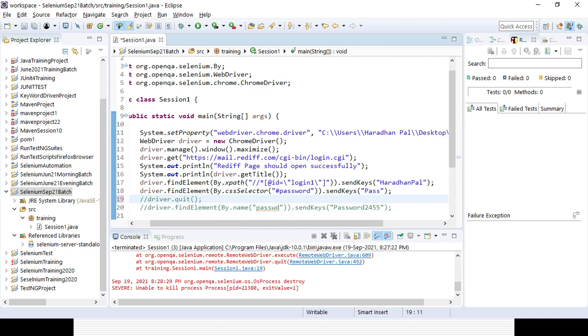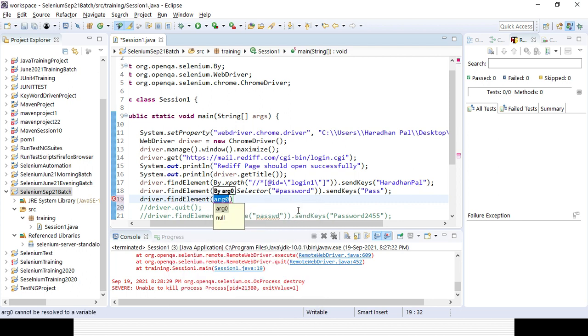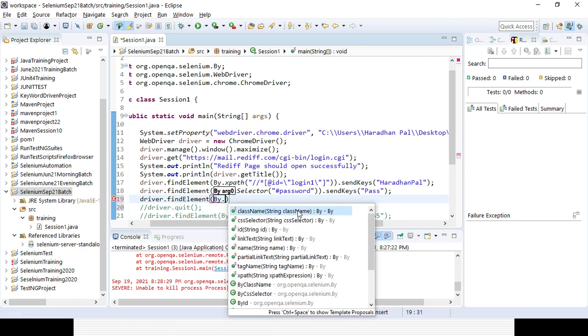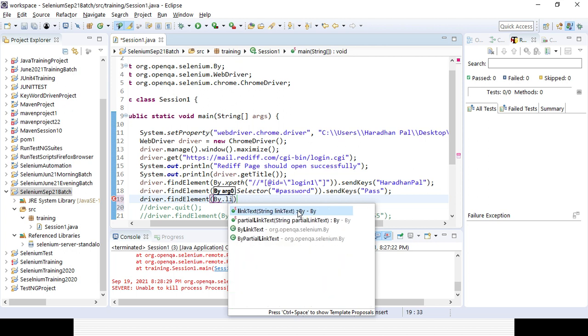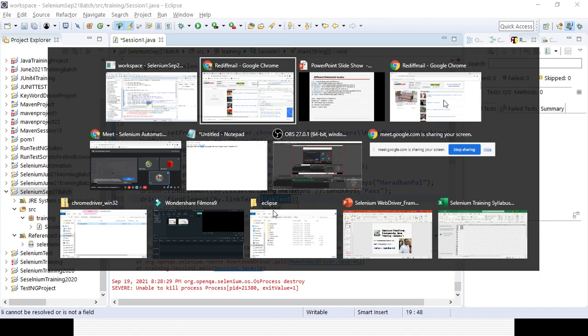So driver dot find element. In case you want to give the complete text, you will go with the help of link text, or you can go with the static part instead of the dynamic part using partial link text, so that it will not fail. Here you can copy it, because it is a link or hyperlink. So what operations can you perform? You can perform only the click operation, right? Because you can click it.